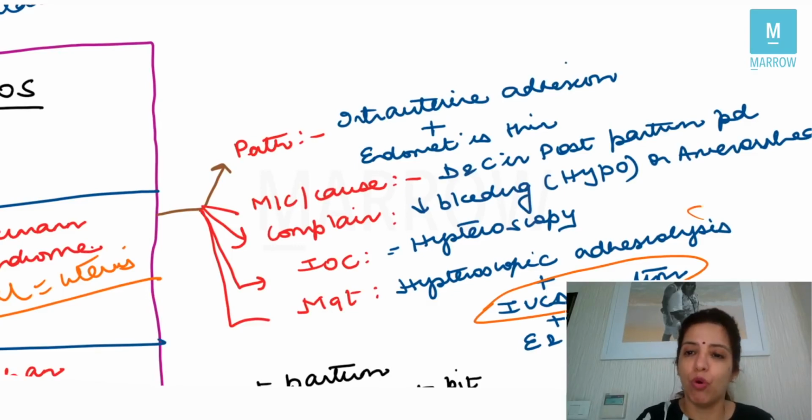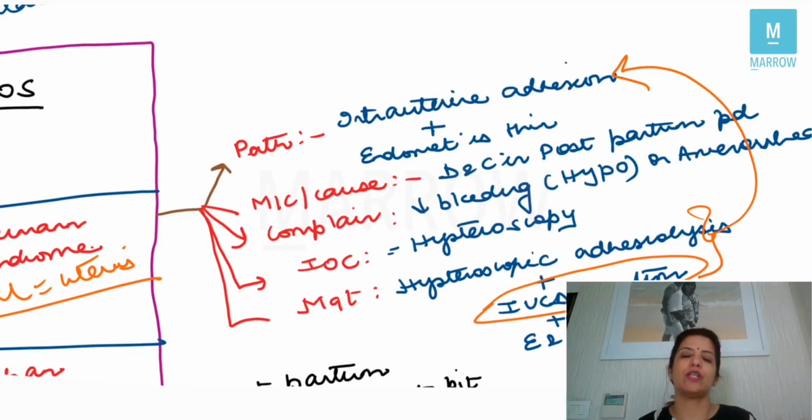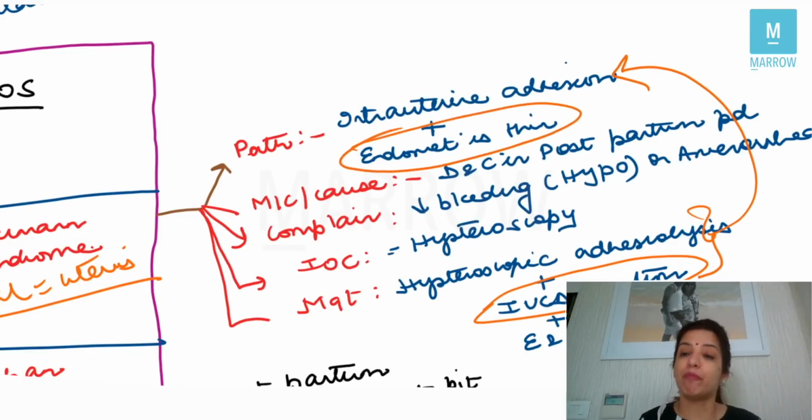Now, both these things have taken care of one problem, and that was intrauterine adhesions. But in Asherman syndrome, there is another problem, that the endometrium is thin. So I need to build the endometrium, and today only we were saying that the hormone which proliferates the endometrium is estrogen. In other words, if I want to make her endometrium proliferate, I have to give her estrogen.